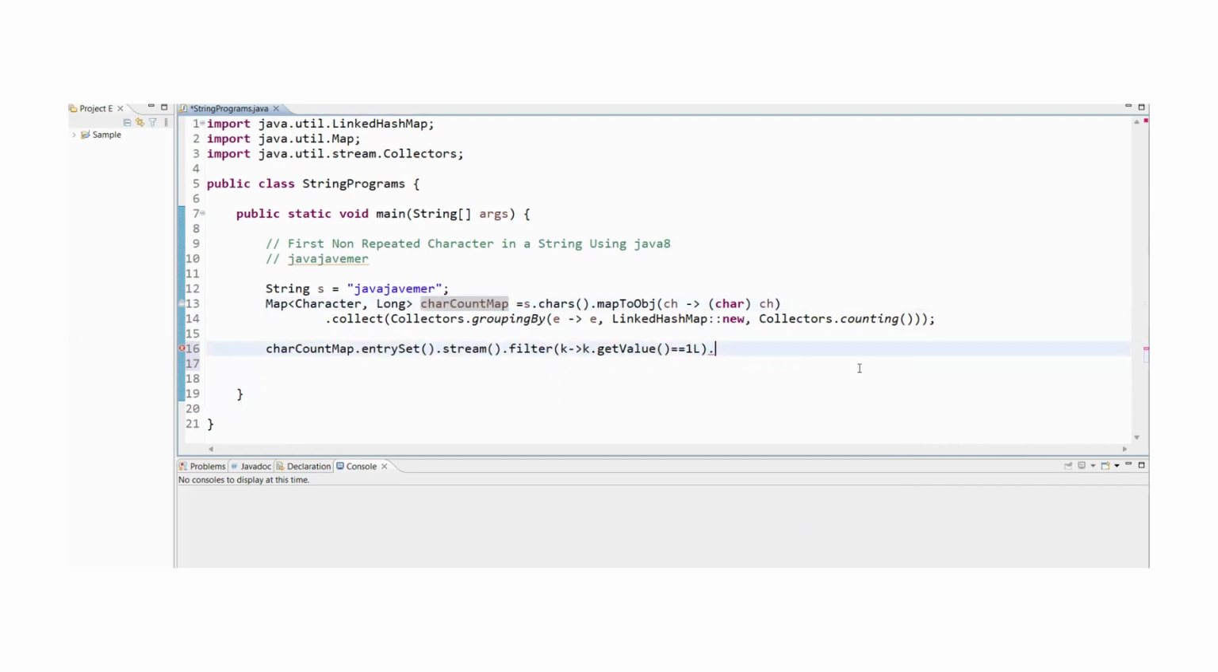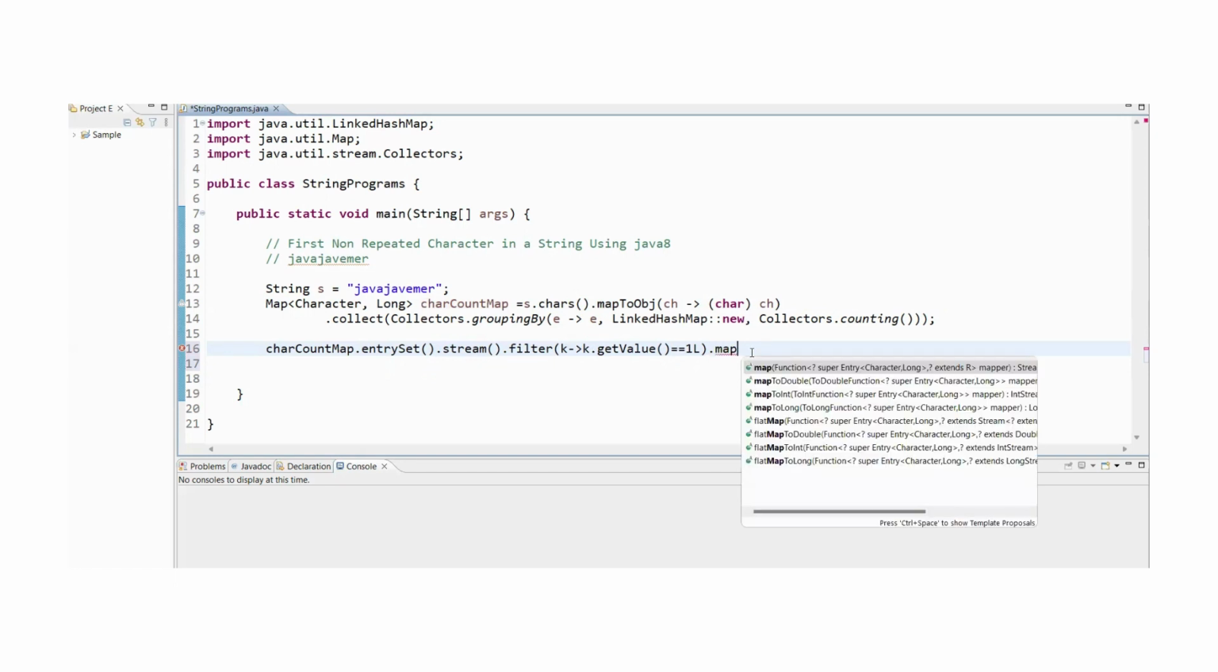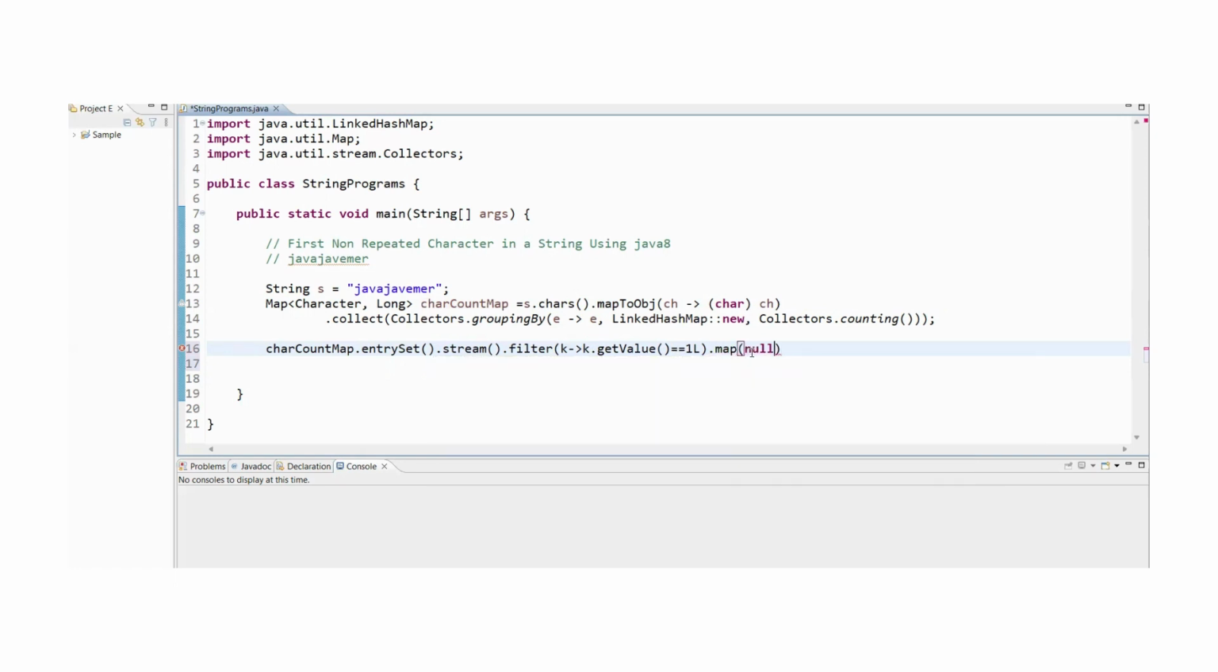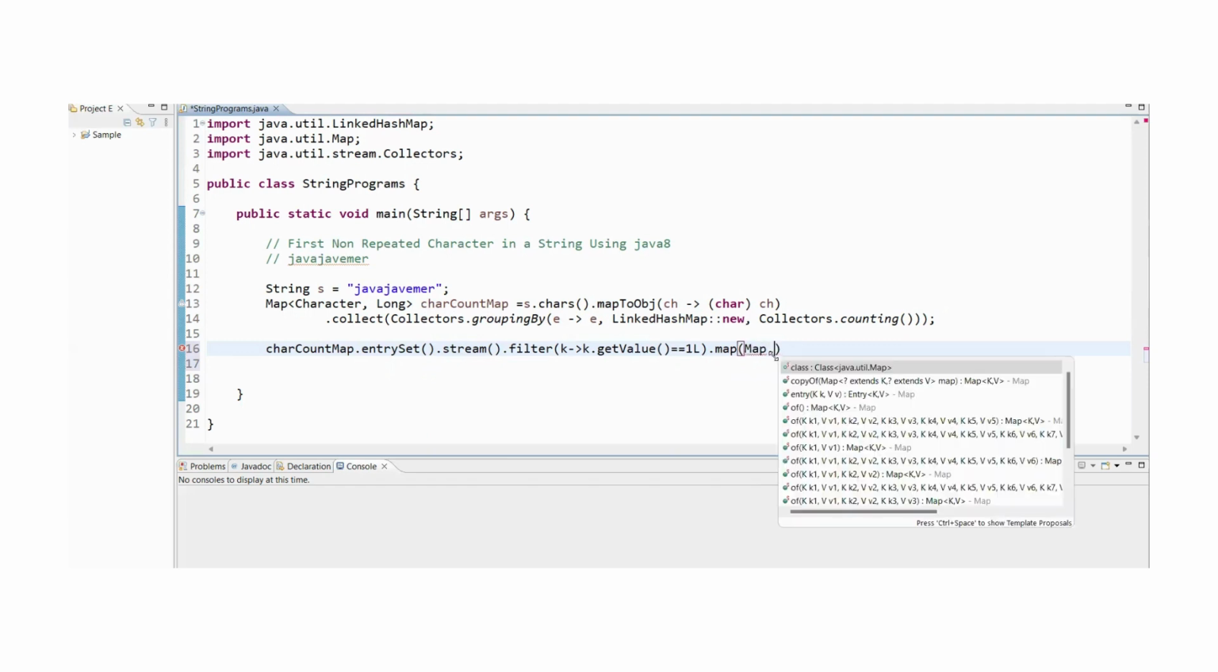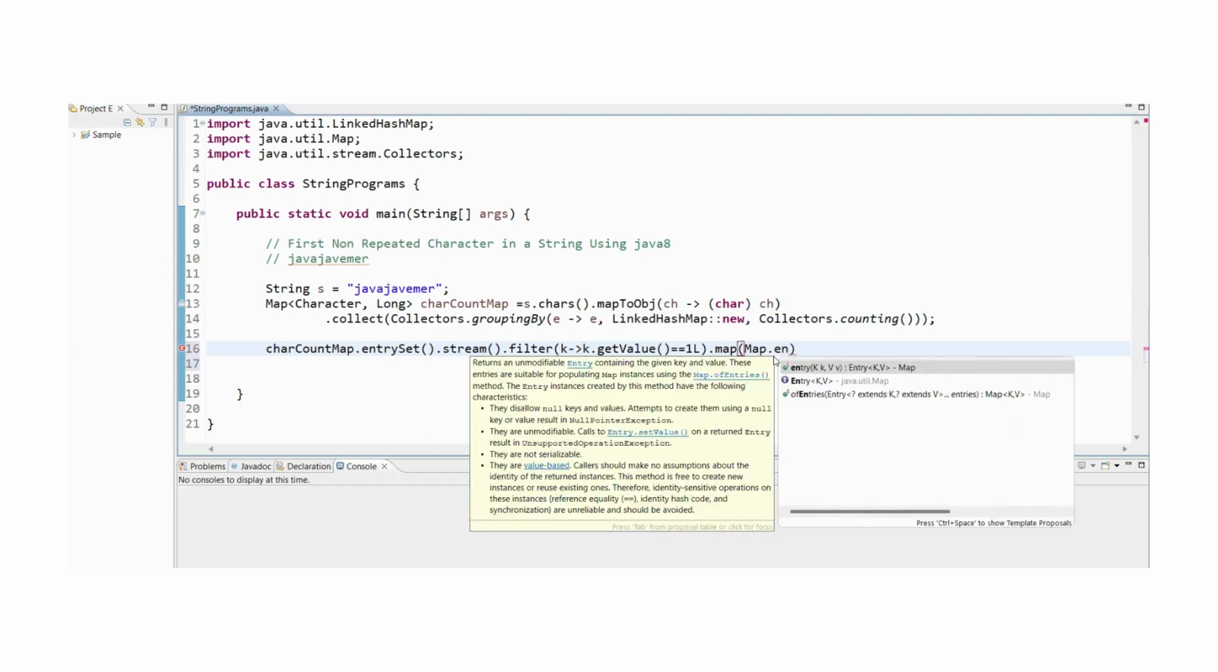And what are we going to take right now? We are going to map. There is a map function, so we can make use of it, and we can take only that value. Map.Entry.